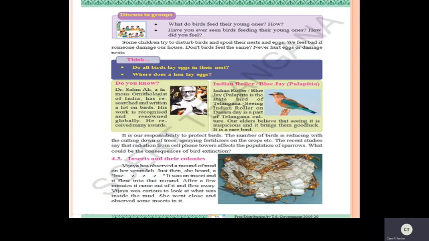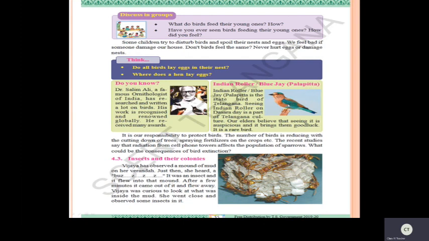Do you know the Indian roller? Yes, Indian roller. It is also called the blue jay. In Telugu, we call it Palapitta. Yes, children, Palapitta. Now, have you remembered this?